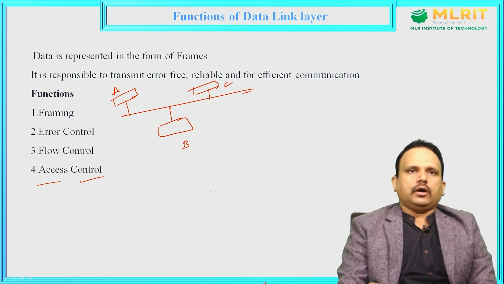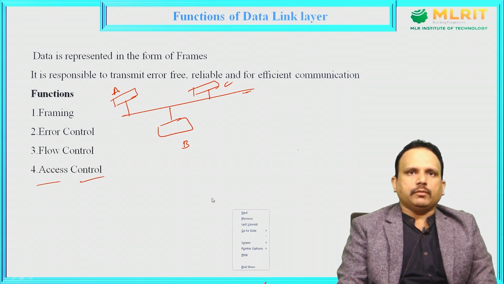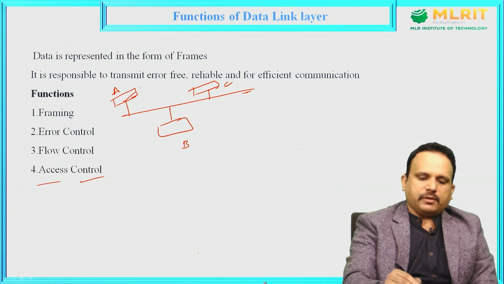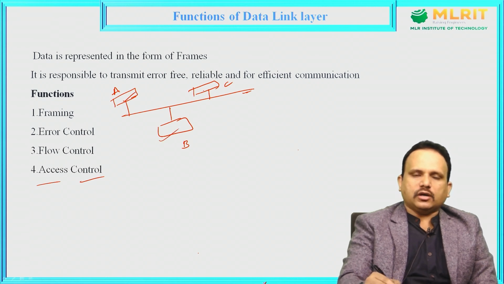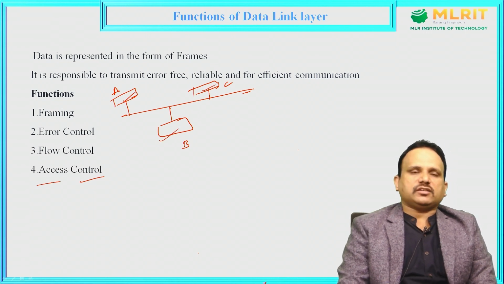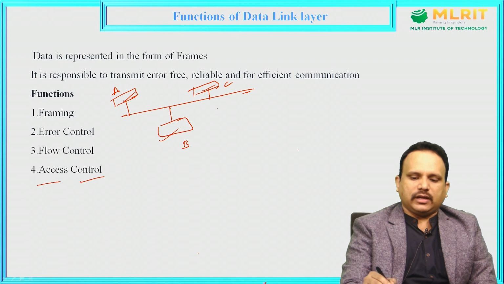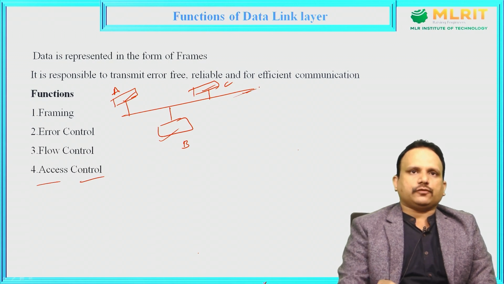On what priorities should a system be assigned access to the communication medium? What is the medium used for? For transmission of data. So either system A must use it, or system B, or system C. Access control decides which system is given the access rights to use this communication link for transferring data as well as receiving data.